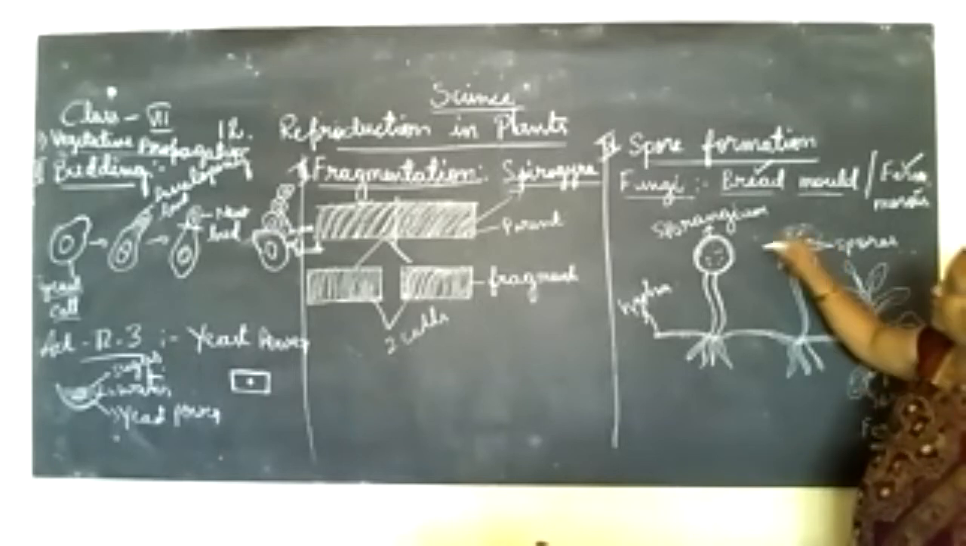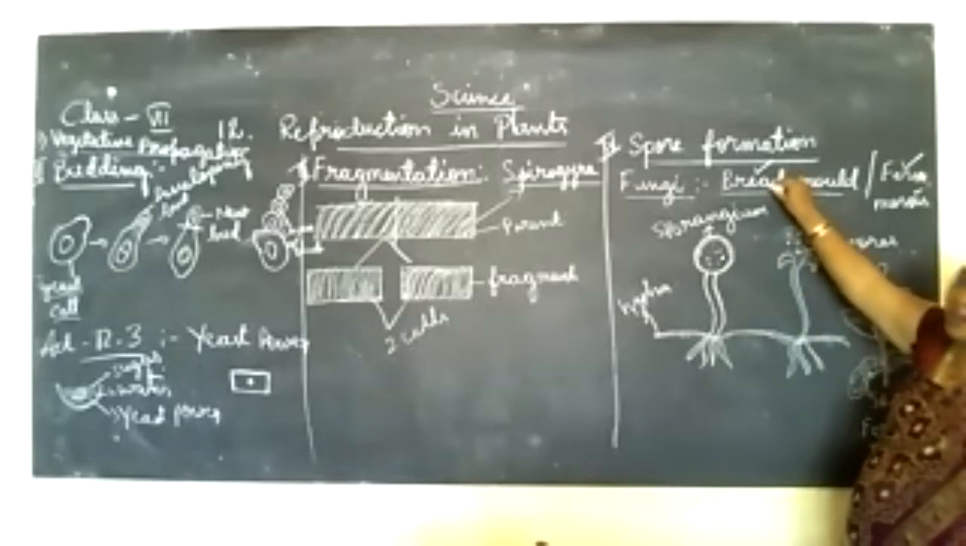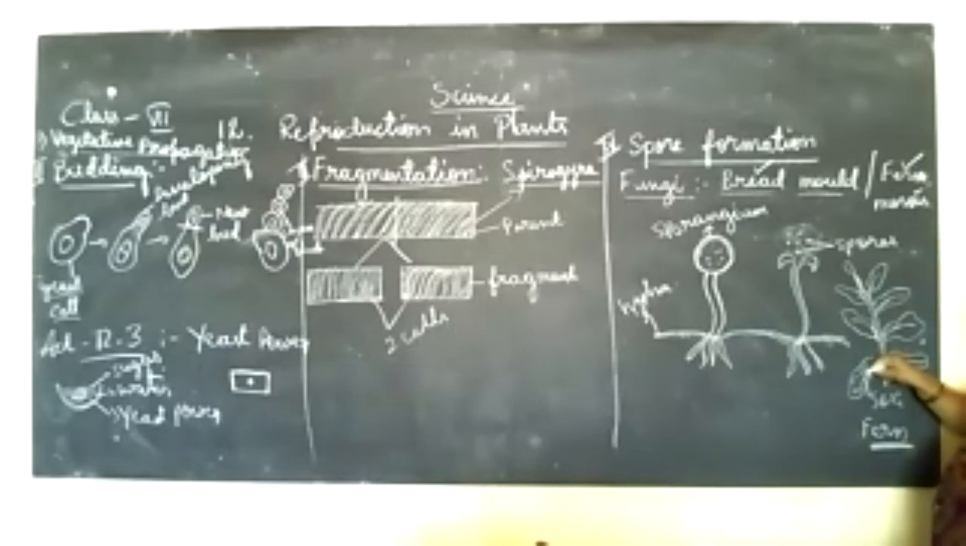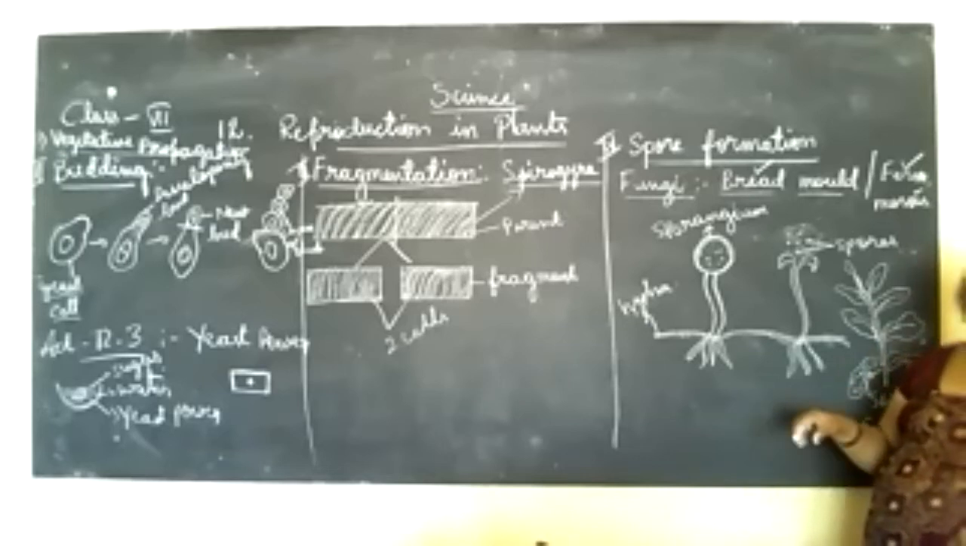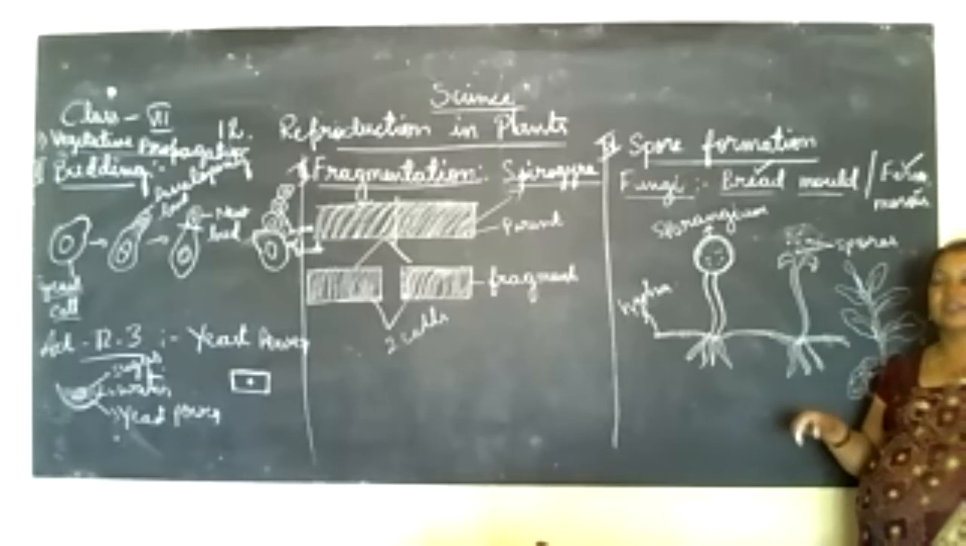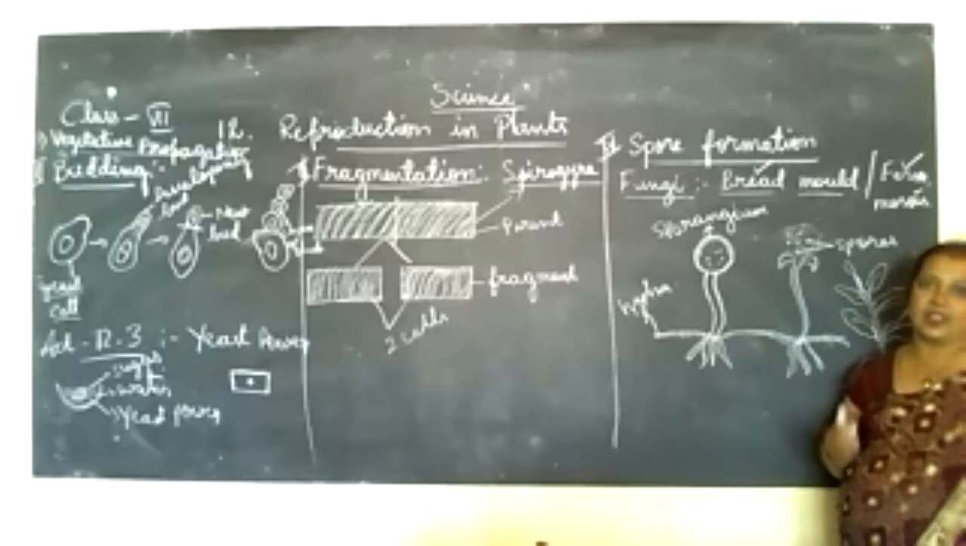Just as spores are formed in the sporangium in bread mold, here the spores are formed in a place called sori. Sori is just a hole, a place where the spores are ejected out of the plant body. From this part the spores are eliminated and fall on the land, and if they get proper nutrients, they grow as a new organism.